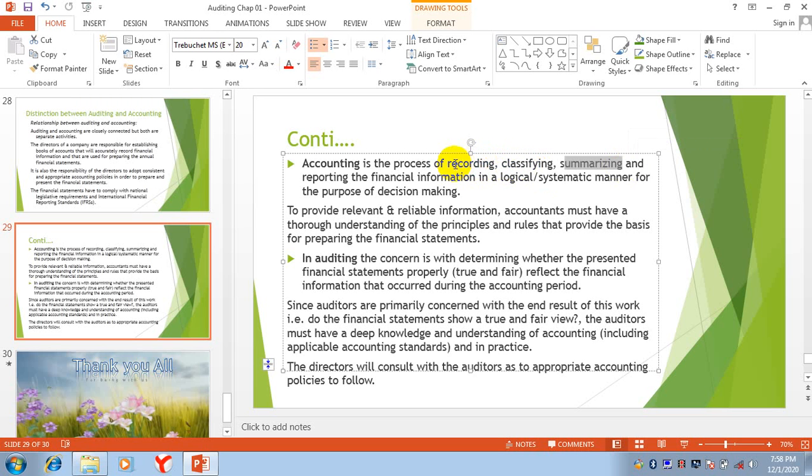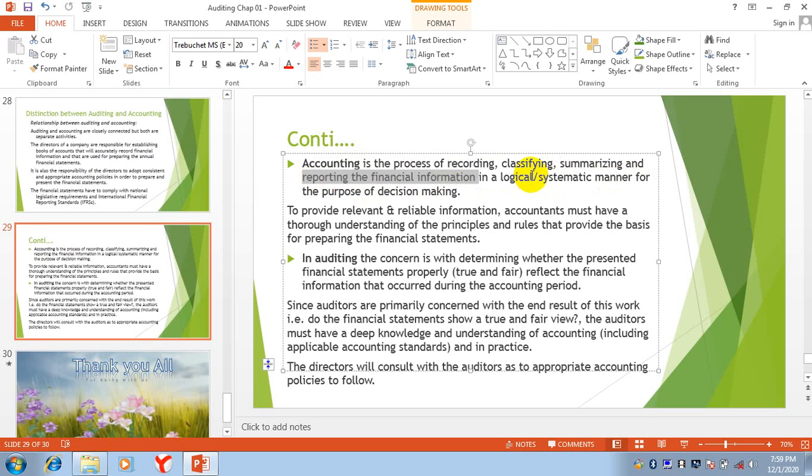Recording is done in journal, then classification in ledger, then summarization in financial statements, balance sheet, income statement, and then we are reporting this financial information. We are presenting these financial statements in a logical and systematic manner.